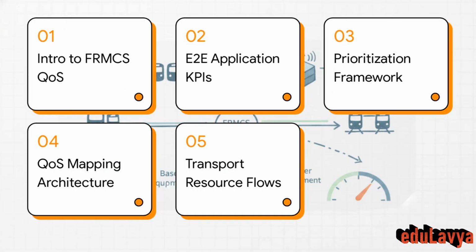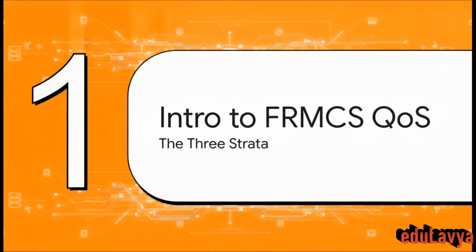Here is our structural breakdown for today. We've got 1. Introduction to FRMCS QoS. 2. E2E application KPIs. 3. The prioritization framework. 4. QoS mapping architecture. And finally, 5. Transport-level resource flows. All right, let's kick things off with Section 1, Introduction to